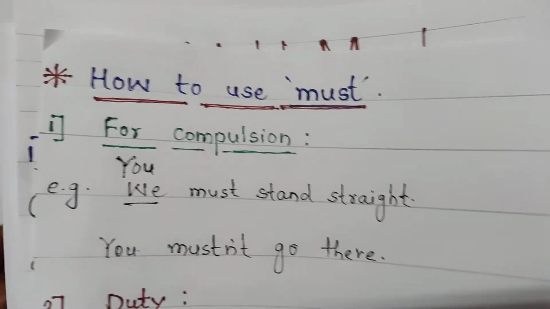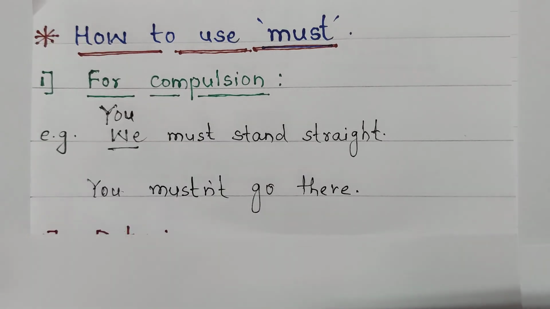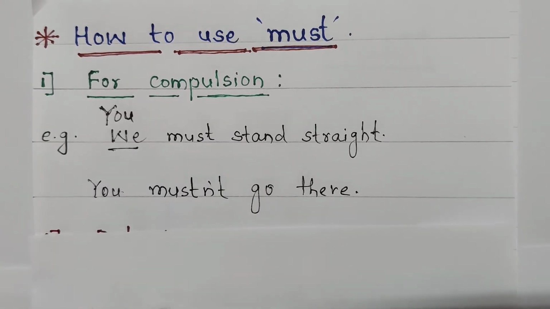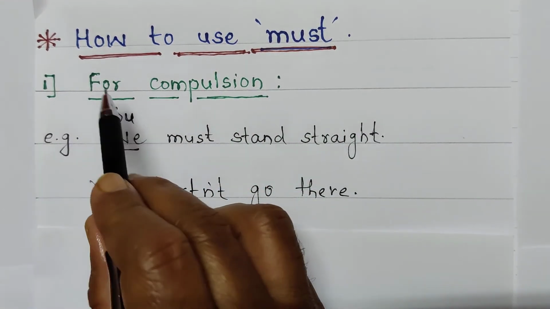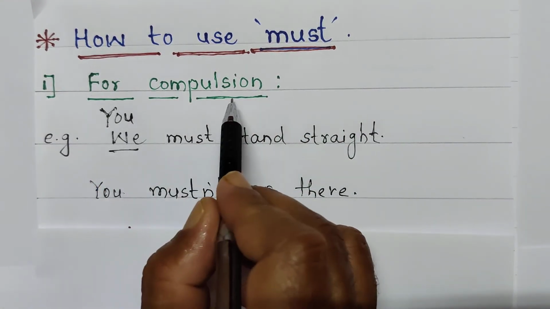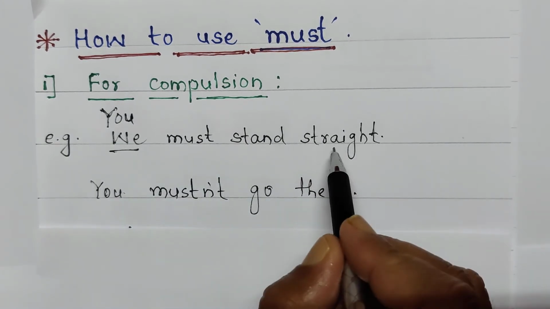And the last but not the least part of this video, very important one, that is the modal auxiliary, how to use must. It is also very, very important. Auxiliary verb, modal auxiliary verb, must, M-U-S-T, first use for compulsion. Look here, for example, you must stand straight. Here is compulsion.